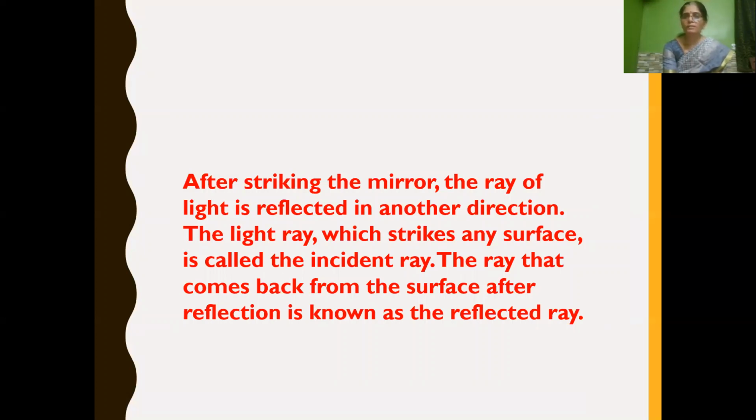The light ray which strikes the surface is called the incident ray, and the ray that comes back from the surface after reflection is known as the reflected ray. So here we have learned two terms. What do you mean by incident ray? The ray of light which strikes the surface is called the incident ray. And what is reflected ray? The ray that comes back from the surface after reflection is called the reflected ray.